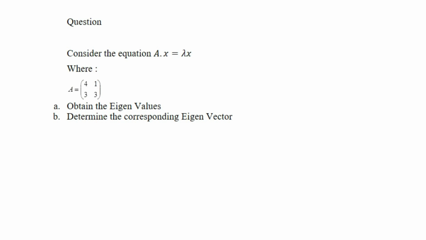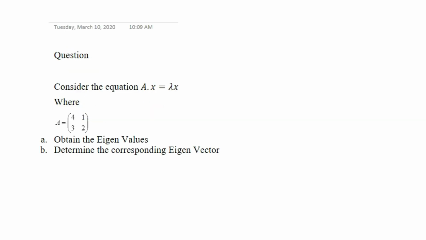Today we will be solving a question on eigenvalues and eigenvectors. We are given a question which says: consider the equation A·x = λx, where A is a matrix given by [4, 1; 3, 2]. In part A, obtain the eigenvalues, and in part B, we are asked to find the corresponding eigenvectors.